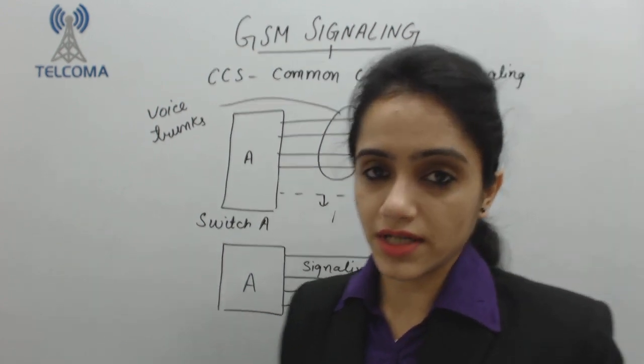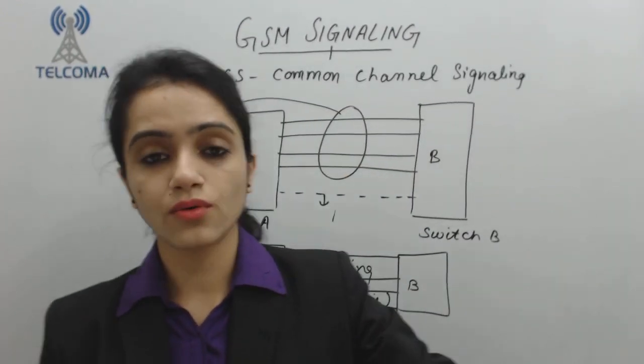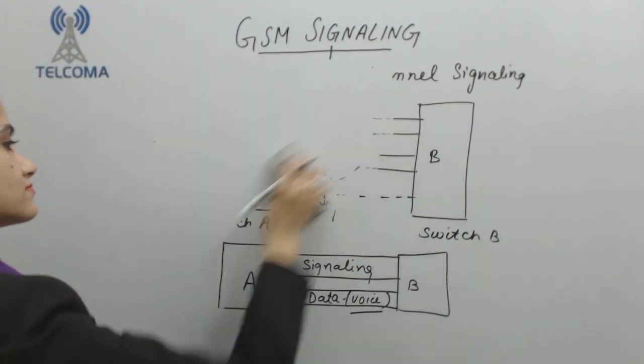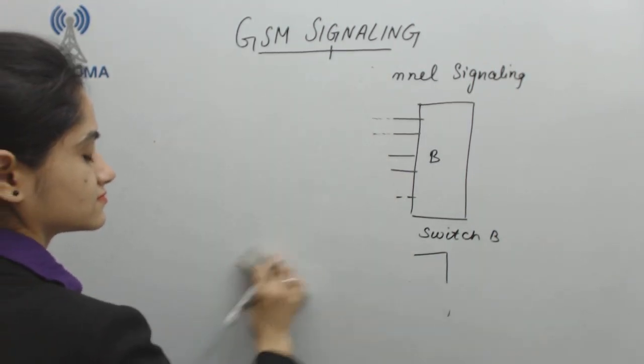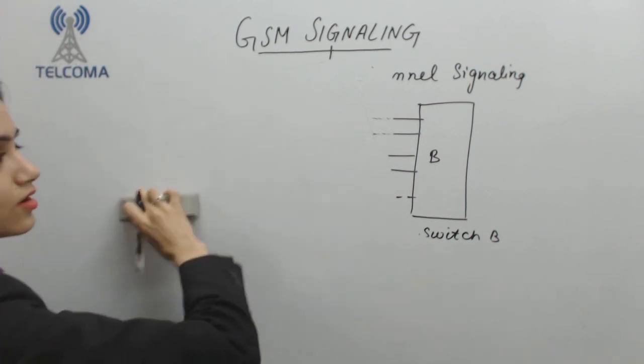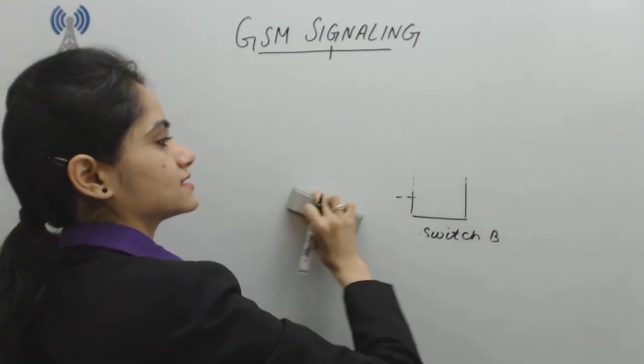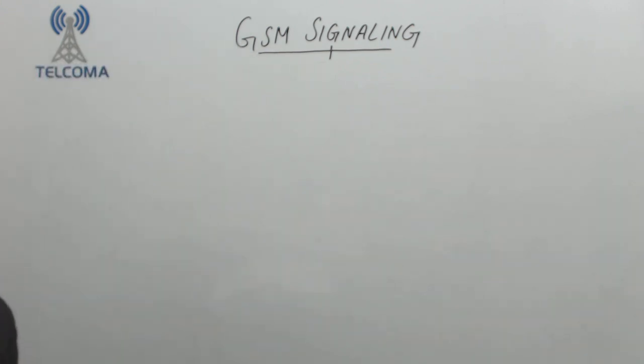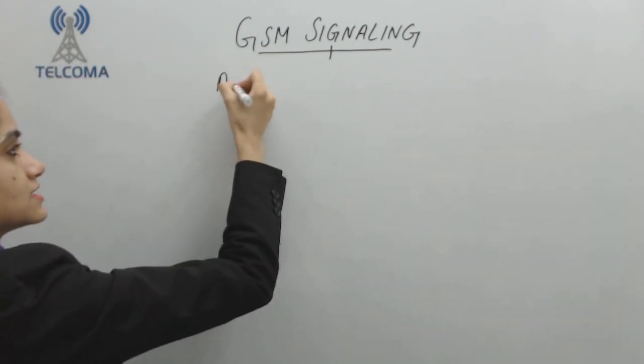Now what are the advantages of CCS over CAS? Or why do we need to use common channel signaling? Why don't we want to use channel associated signaling?